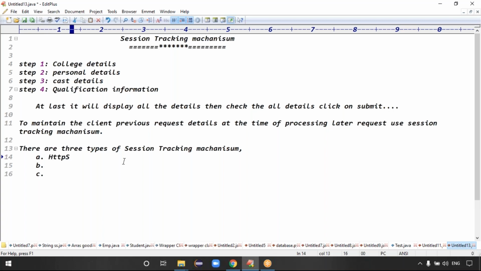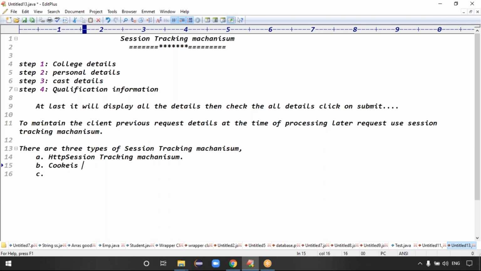Number one is the HTTP session tracking mechanism. We will maintain the client's previous requested data at the time of processing the second request at server side using the HTTP session object. Using which object? Using the HTTP session object, exactly. That is called the HTTP session tracking mechanism.